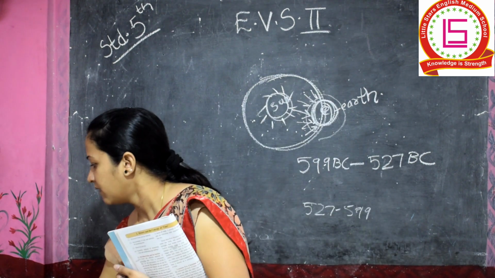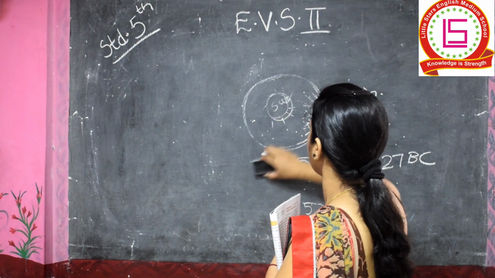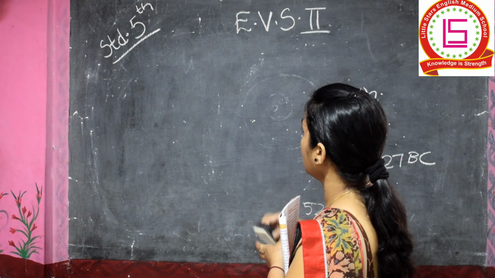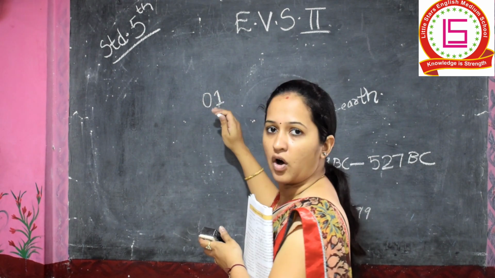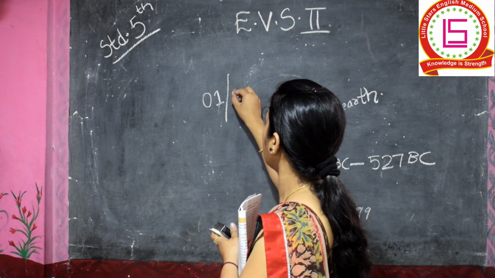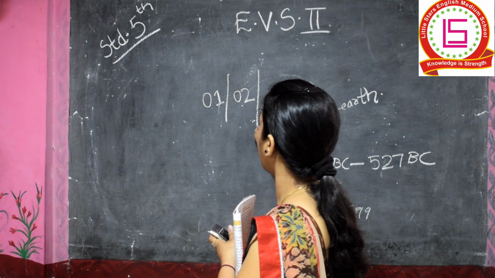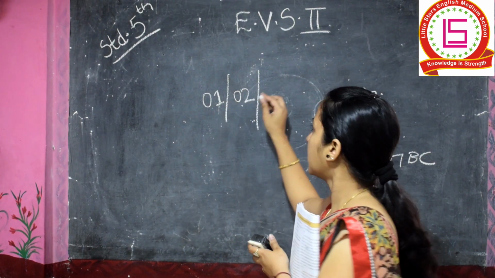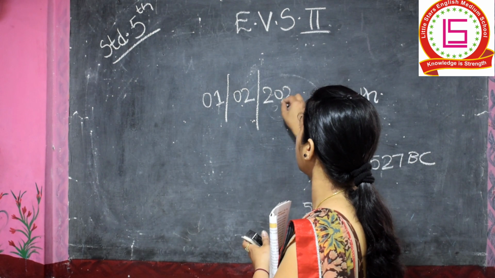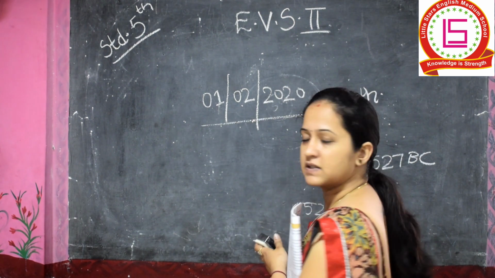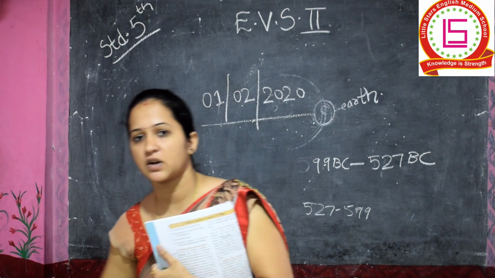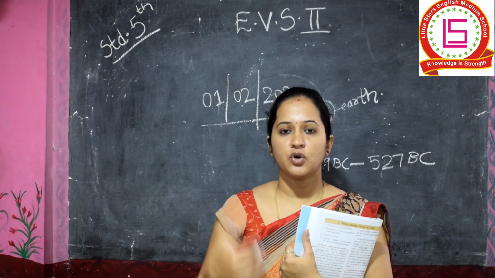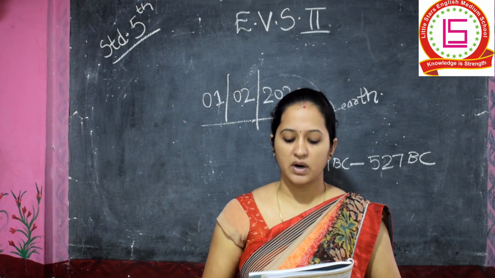See, whenever you write a date, you write the date of that particular day, then you write the month, and then followed by the year. This is how you write the date. So this helps the people to know exactly which day you are talking about.